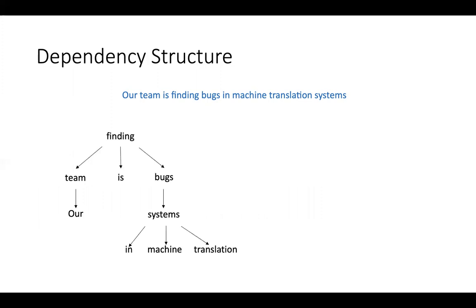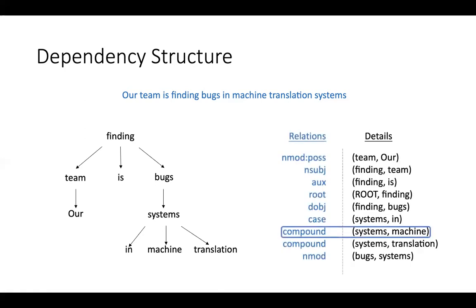For a given sentence, the dependency structure looks like a tree, and this tree captures the relations between different words in this sentence. For example, system and machine is one pair called compound because they can form a compound word.